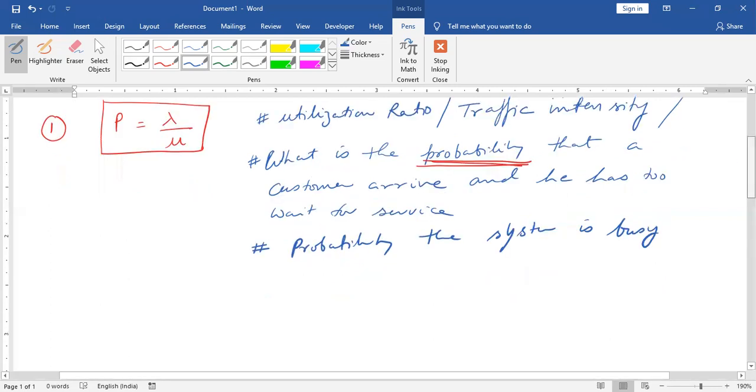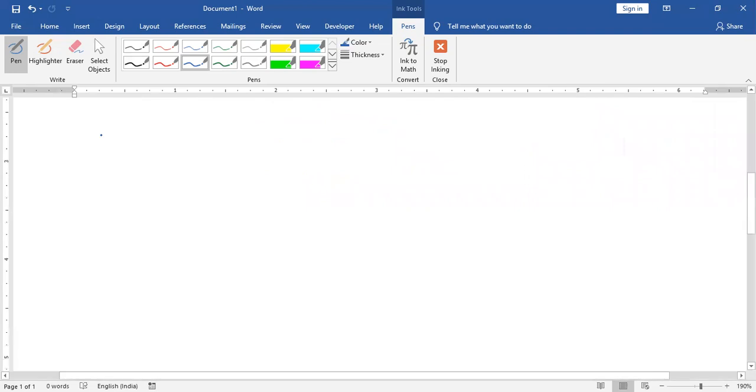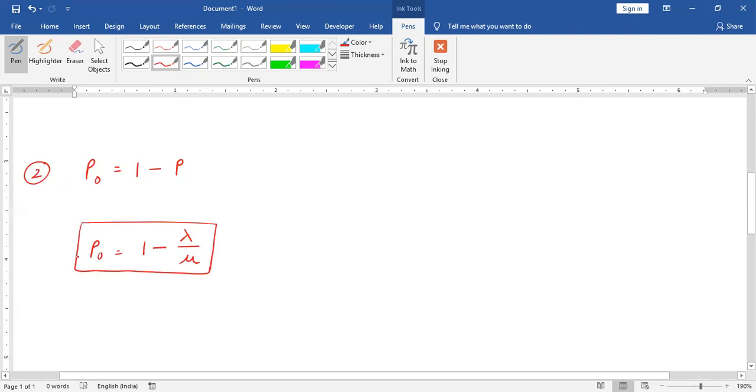Now I'm going to discuss another formula, that is P naught. Formula number two is P naught. P naught is basically 1 minus P. Or we can say P naught equals 1 minus lambda upon mu. It is P naught. If the examiner is asking, what is he asking?